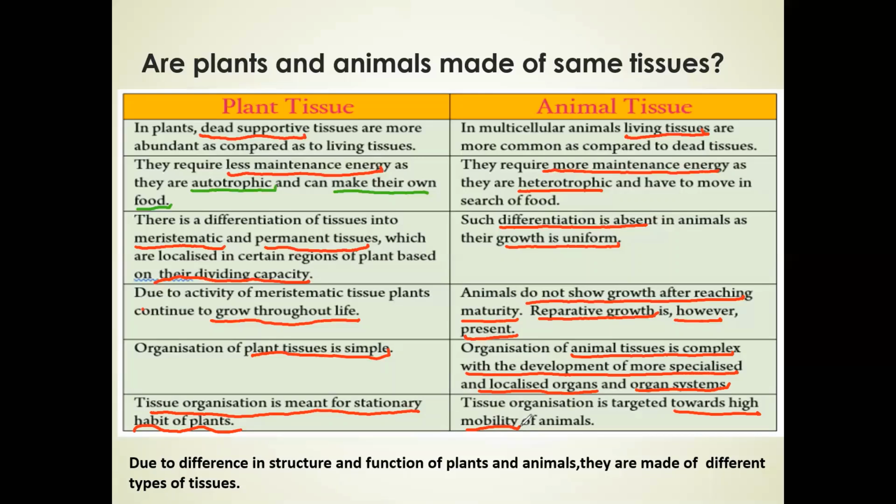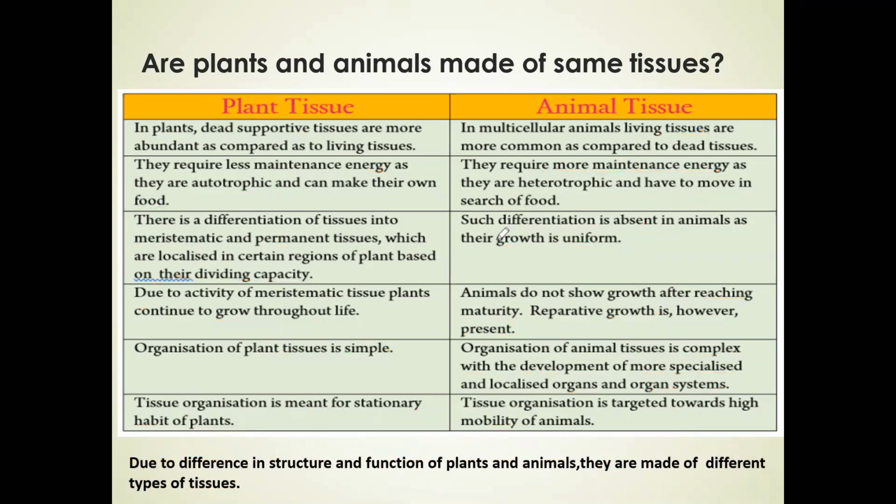So tissue organization is targeted towards the high mobility of animals. So we can conclude that due to the difference in structure and function of plants and animals, they are made of different types of tissues. Clear? So here we have learned about the difference in the types of tissues of plants and animals.